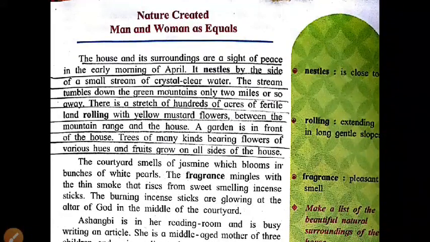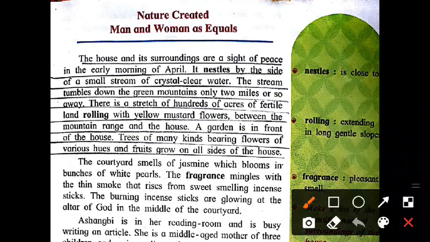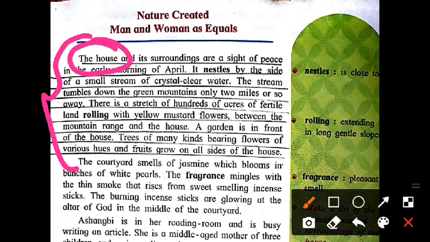I would not like to read all the information for you, but I would like to explain each and every paragraph which is given there. Okay, so concentrate. Now we are going to discuss the very first paragraph. Listen and try to find out what information is given in the first paragraph. Here the writer tells us about the natural surroundings of a house. The description of the house is given there, and its surroundings also. So what is the specialty of this house?